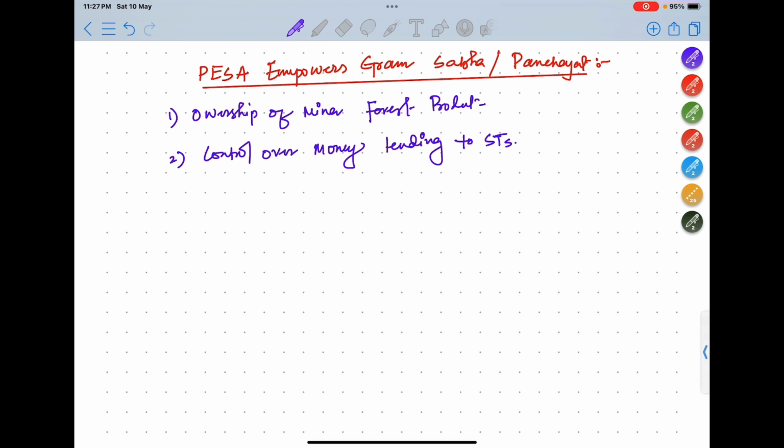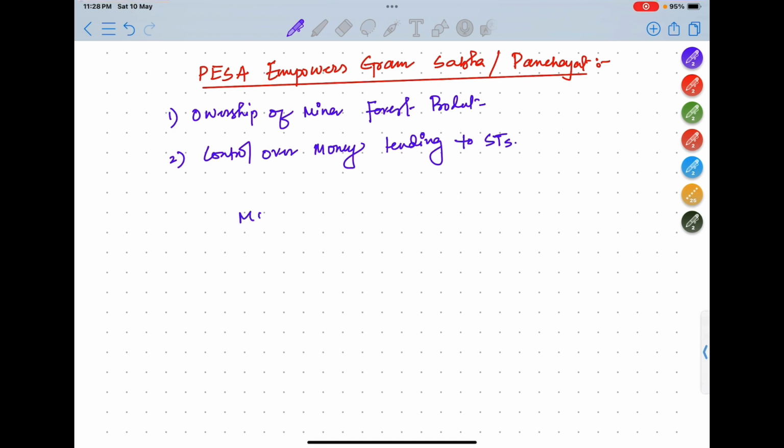So that's it for today. Tomorrow we are going to study about the urban local bodies, that is the 74th Constitutional Amendment Act, as I discussed today. Tomorrow I will discuss the history of urban local bodies. I'll talk a little about the 74th Constitutional Amendment Act also, and after that I will talk about types of urban local bodies.